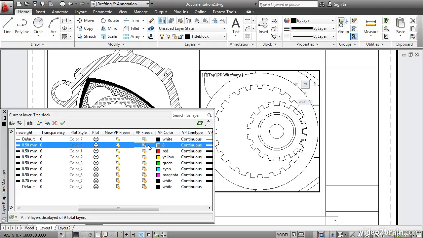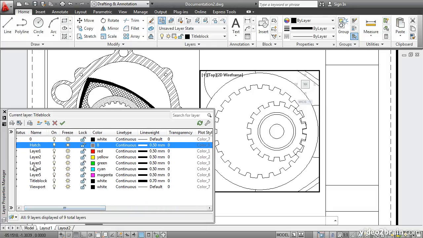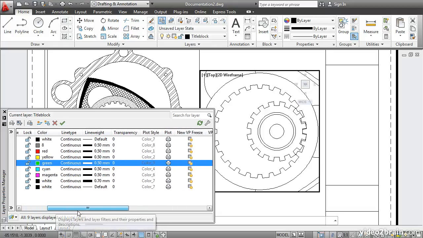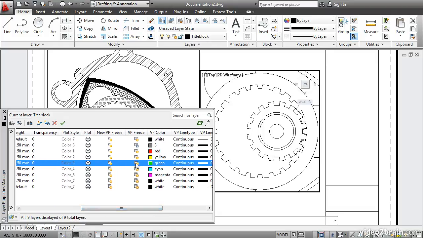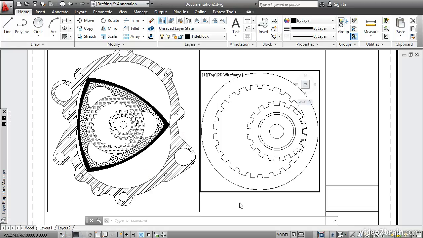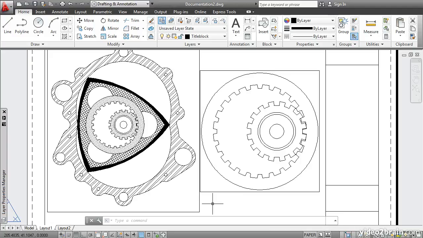It only disappears in the selected viewport. This column would be used if you want to freeze the layer in the current viewport and all new viewports that you create in the future. I'll also freeze layer 3 in this particular viewport by clicking this icon. There we go. Now I'll double-click outside the viewport to return to paper space.